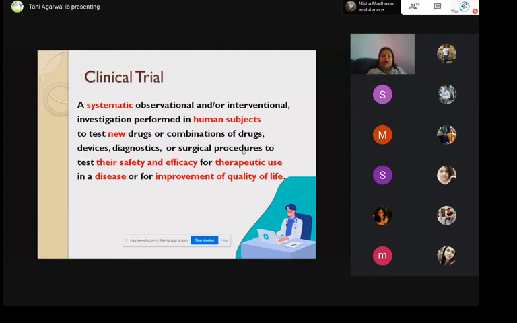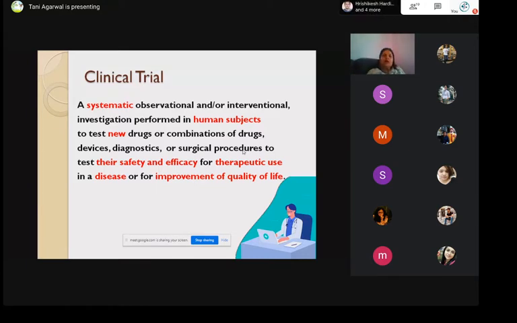Then another thing is to test new drugs. New is a very important thing. Now, if there is a drug which is already approved and it is already there in the market, you're not going to conduct a new trial for that, right? Since it is already tested. But the caveat here is that the same drug, if you can repurpose it for a different medical condition, and there have been no reports or no studies earlier of that drug being tested in another indication, then that will be treated as a new drug for that new indication. And then a clinical trial may be permitted.